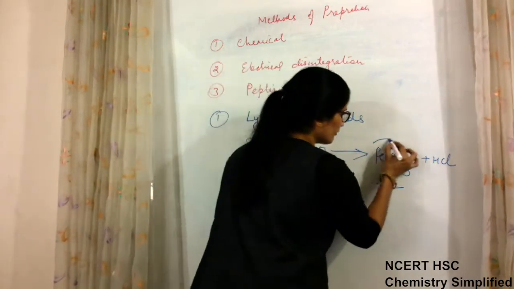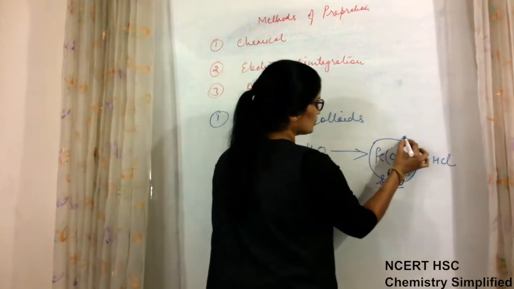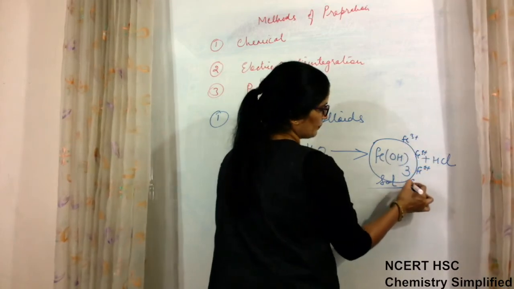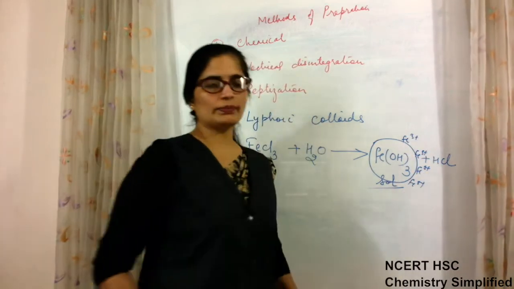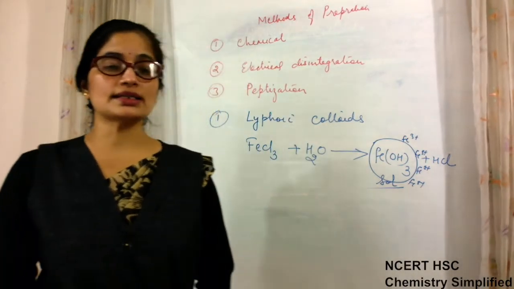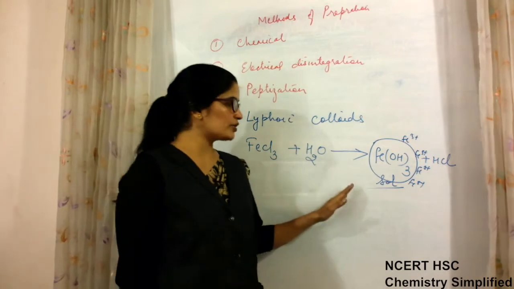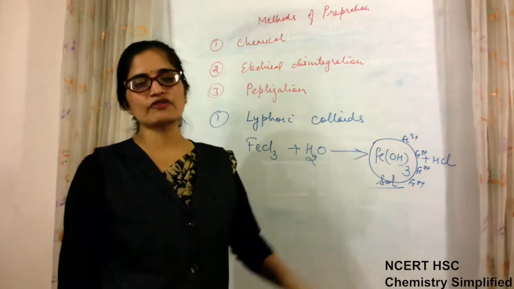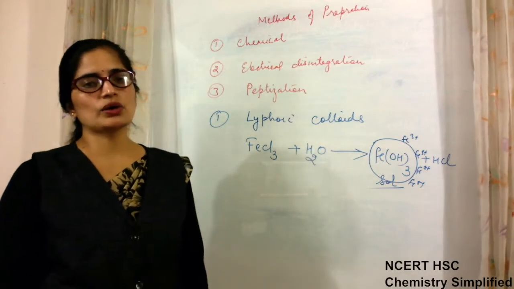And on the surface of Fe(OH)3, Fe3+ ions are adsorbed. Whenever colloidal particles are formed, they have certain charge adsorbed on their surface. In case of ferric hydroxide sol, iron positive. So this is a type of positive sol. Ferric hydroxide sol is a positive sol.